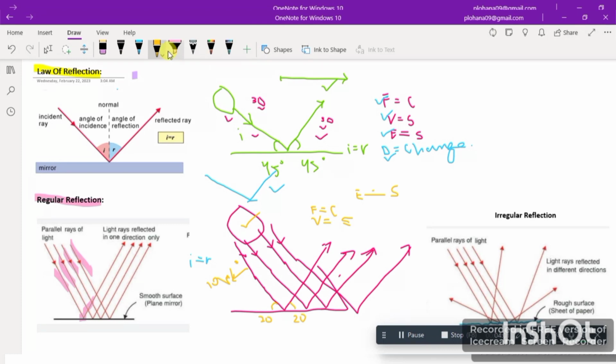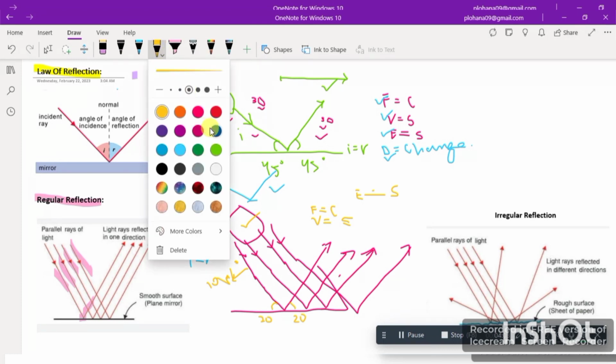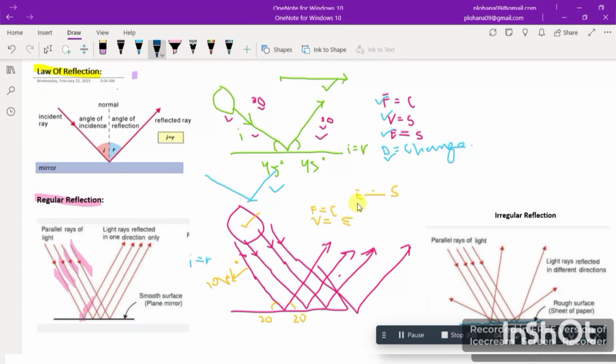So what is changing in this case? Let's see. In this case, only the direction is changing. This is the same as the law of reflection as I taught you. So frequency is the same, velocity is the same, energy is the same, only direction changes. This is regular reflection, which is a type of reflection.